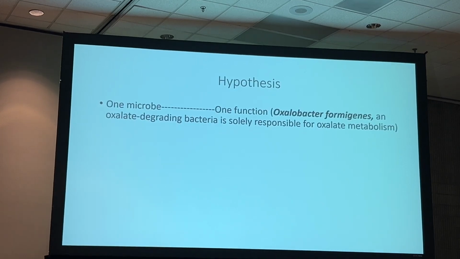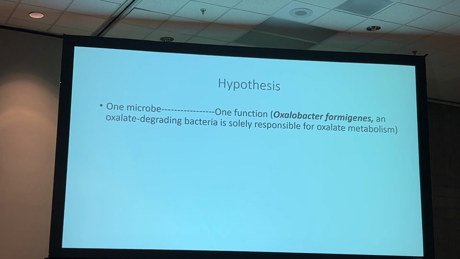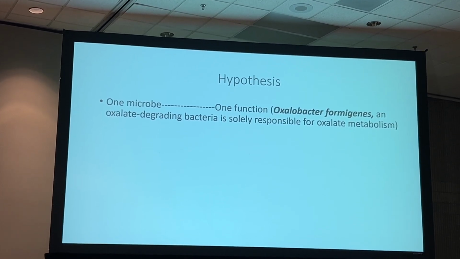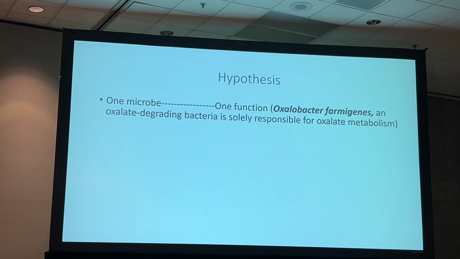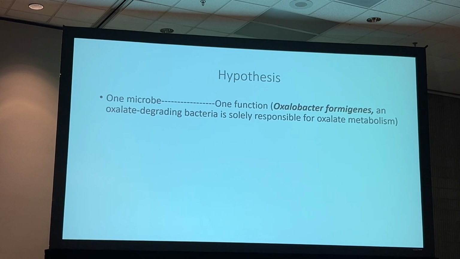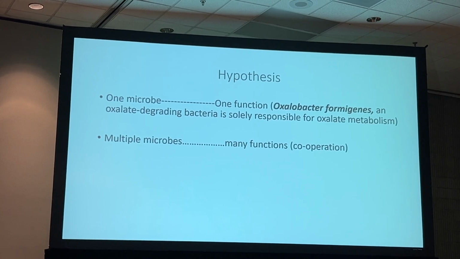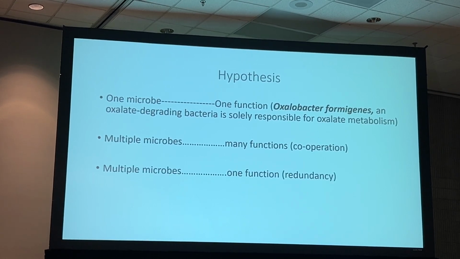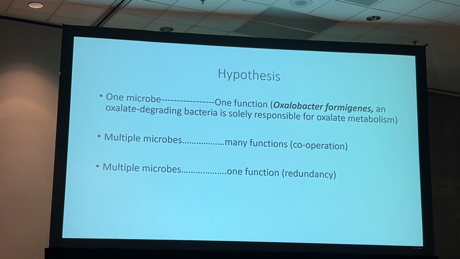Based on this, we can think about 3 different hypotheses. One is the traditionally known hypothesis of one microbe, one function: Oxalobacter formigenes is solely responsible for oxalate degradation. But clinical trials have shown that not everyone responds to Oxalobacter formigenes as a probiotic. So the second hypothesis would be that there are multiple microbes with many functions, which is the cooperative function that I just spoke about. Or the third alternate hypothesis is that there are multiple microbes capable of degrading oxalate, stating one function, or redundancy.